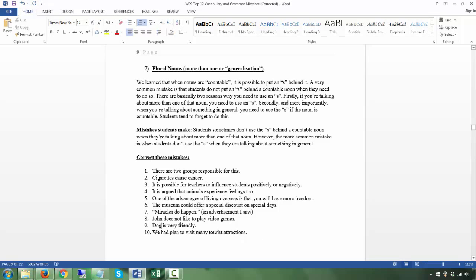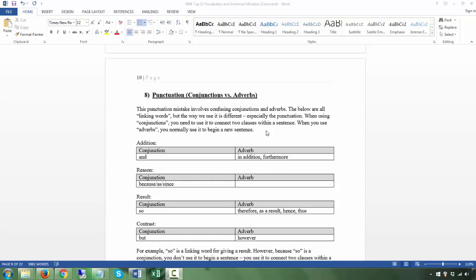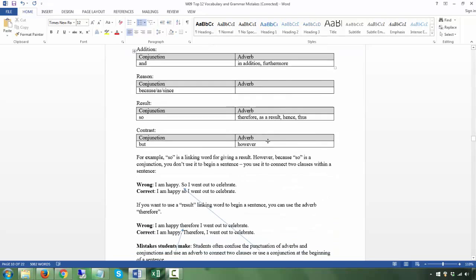Okay. Dogs generally are very friendly. We had plans to visit many tourist attractions. All right. Okay, punctuation, conjunctions versus adverbs.